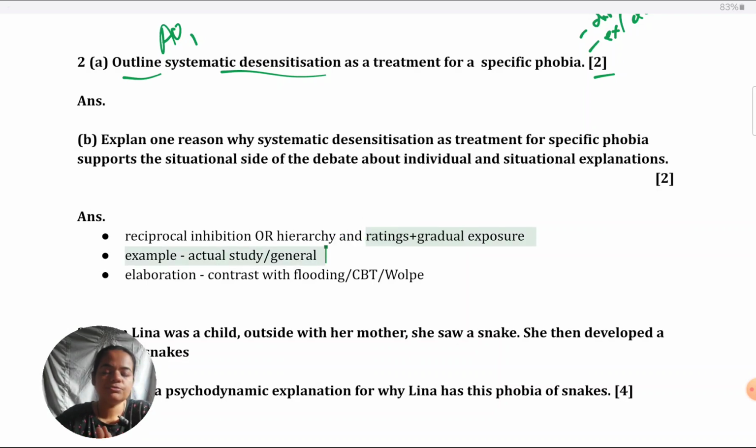Some students tend to use very casual language. Instead of hierarchy, they would say a list of situations should be made. Instead of gradual exposure, they would say that the client should be shown the situations. It can be that when it comes to 2 or 4 marks, they might still give you full credit even if you're using casual language, though it depends how casual it is.